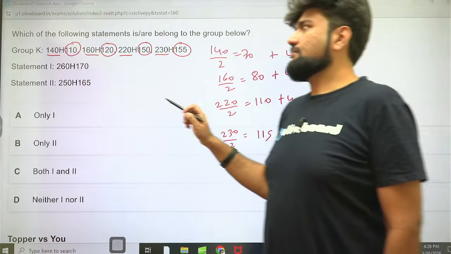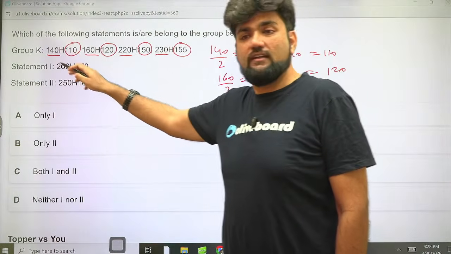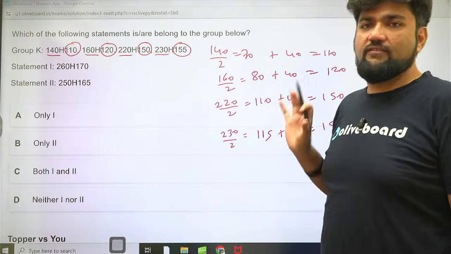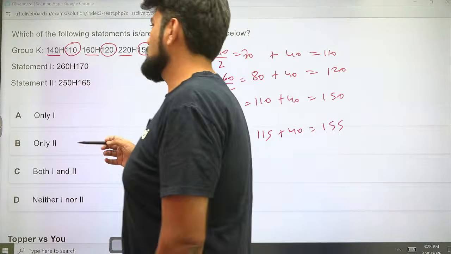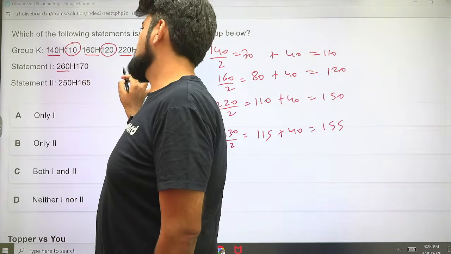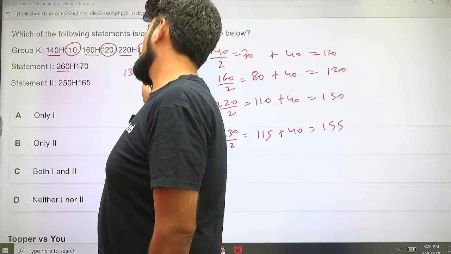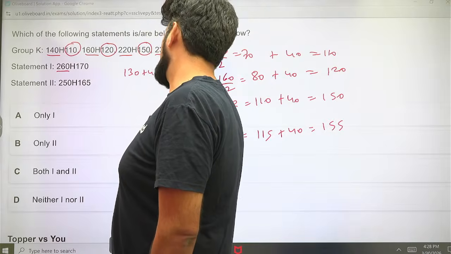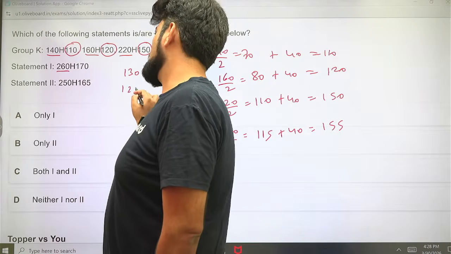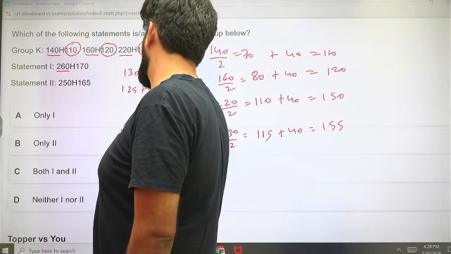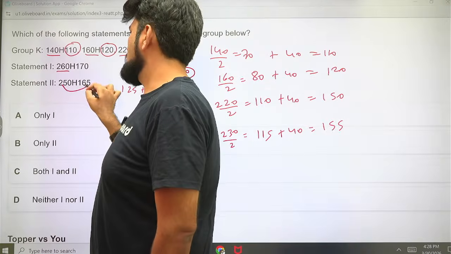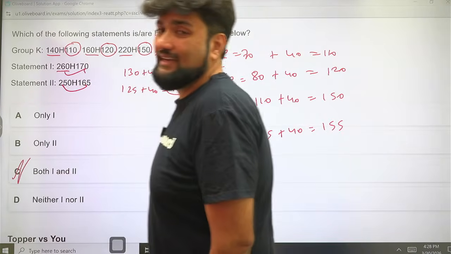The logic is that the first number is divided by 2 and 40 is added to it to get the second number. If that is being followed, the number belongs to this family. So here we see this is 130 plus 40 is 170. So this is correct. Similarly, this is 125 plus 40 is 165. That means both these numbers belong to the group K.